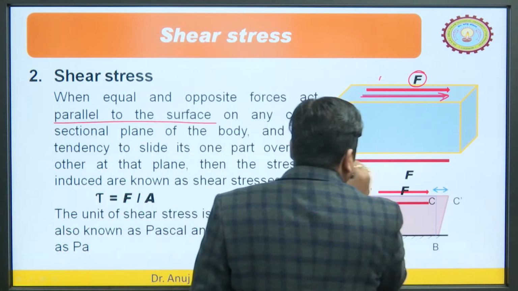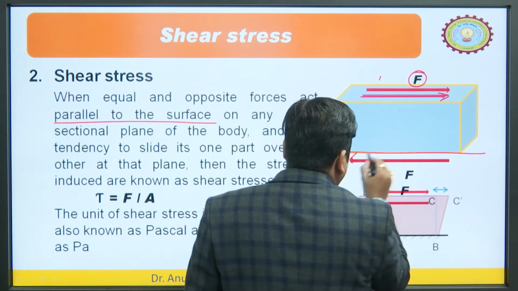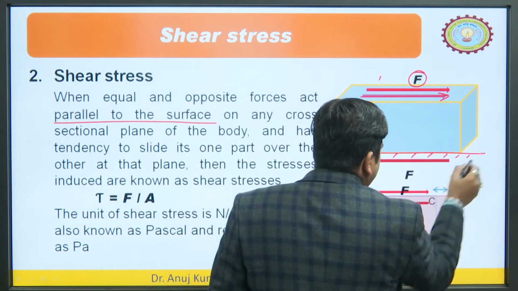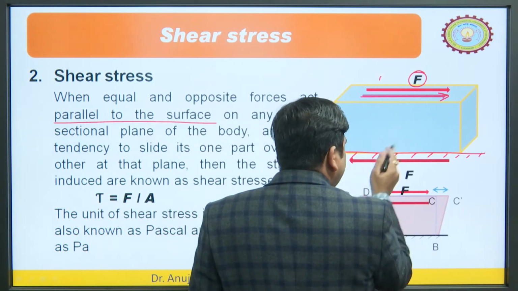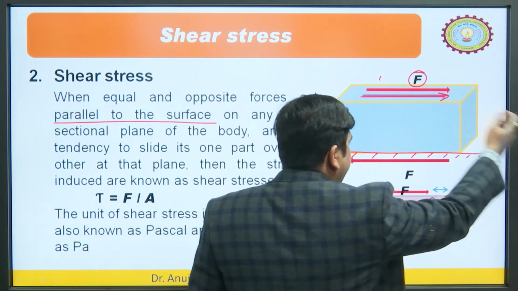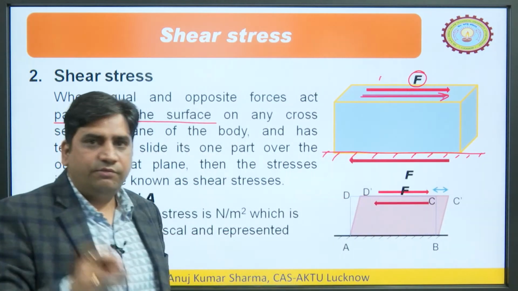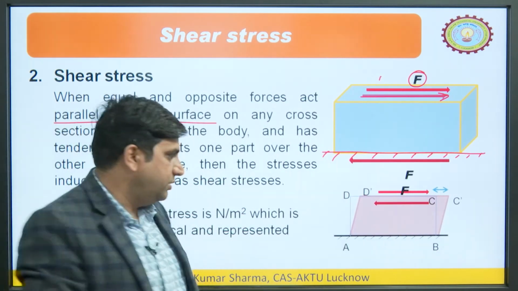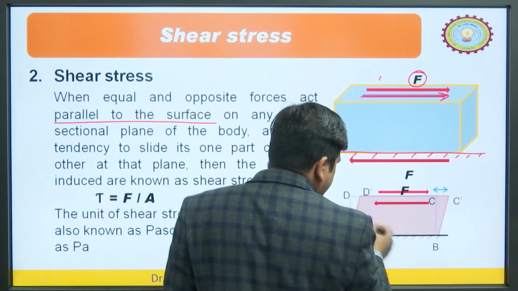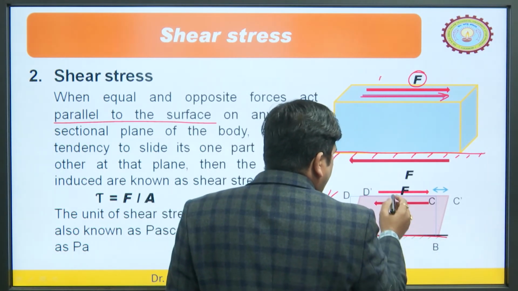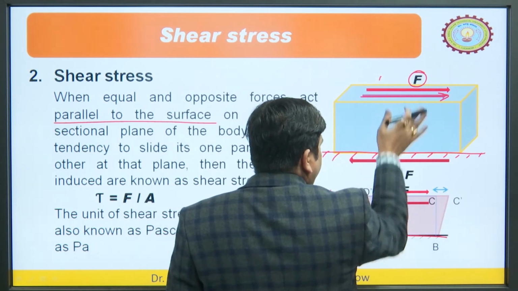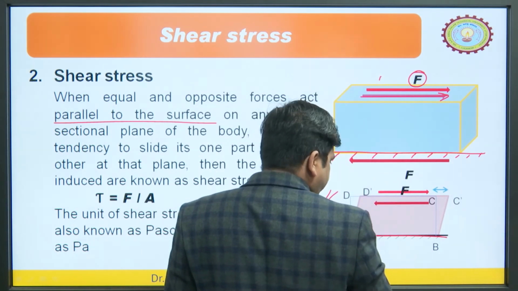Because you have to either fix this object here, or if you do not want to fix it, you can apply an opposite force so that it cannot travel in this direction due to this force. So, that is why we fixed the one end as in the case mentioned in this figure. You can see it is fixed so that it cannot move, and this is the isometric view and this one is the front view.